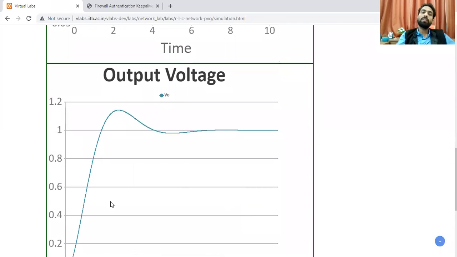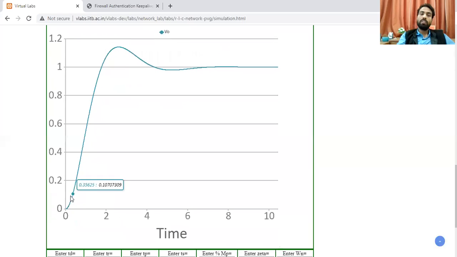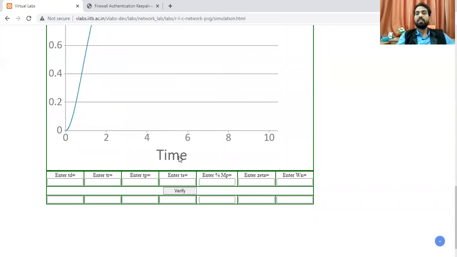ऐसे ही आउटपुट वोल्टेज के बारे में बात करते हैं. Initially if you see here, it shows a high peak, it increases the value, and then after a period of time it becomes almost that exactly the same one. And by entering this value you can verify this one, you can check your values, how much value you are going to put. All these results will come up here through this verification process.